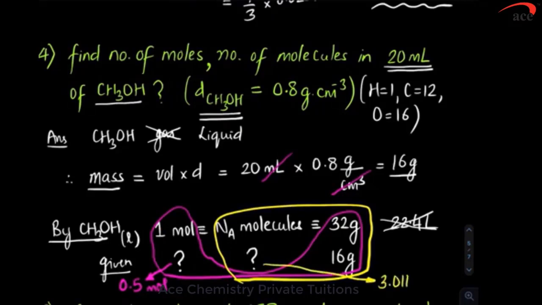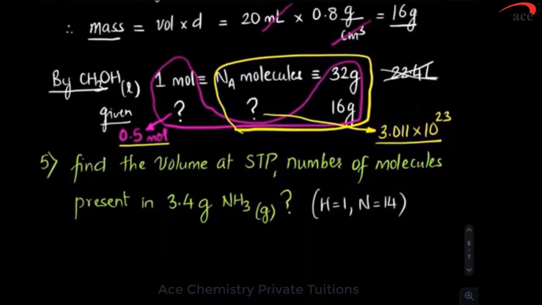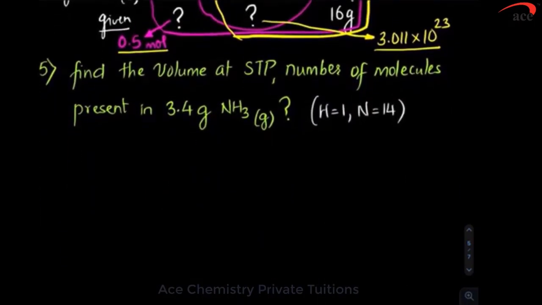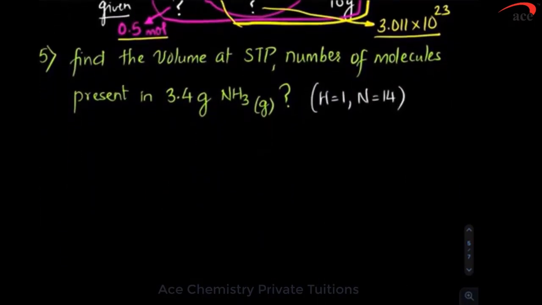Cross multiply and you get 3.011 into 10 to the power 23. I am not showing the cross multiplication, I am directly showing how to do it. You remember this? So cross multiply and you will be able to get the answer. You understood how to do it? Similar is question number 5, in which I can show you more clearly.